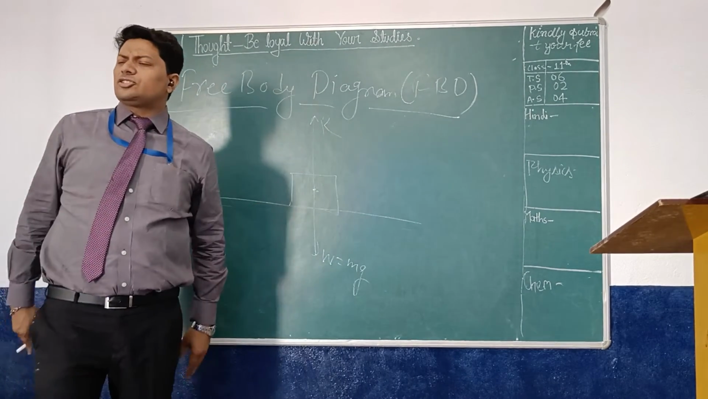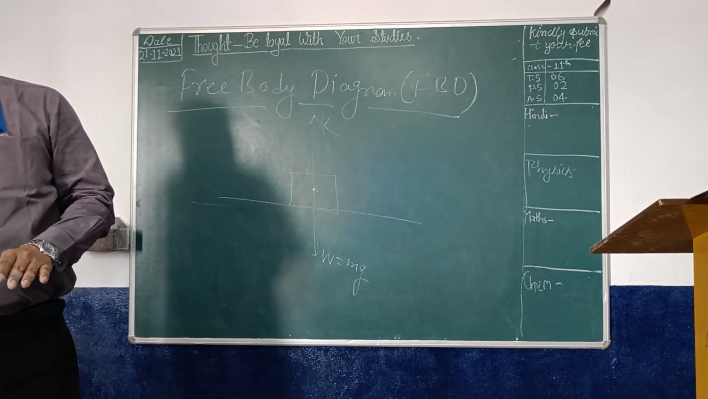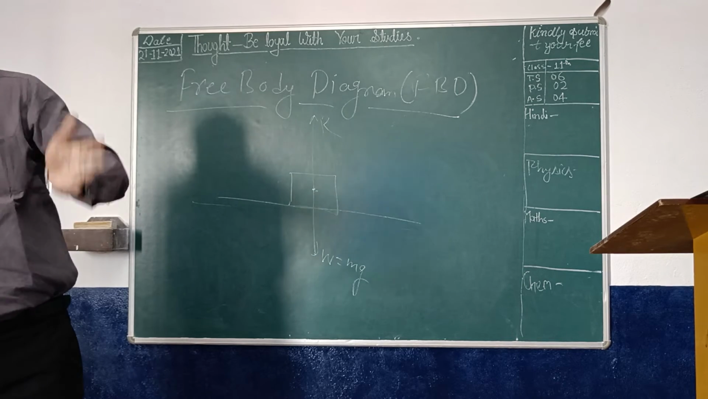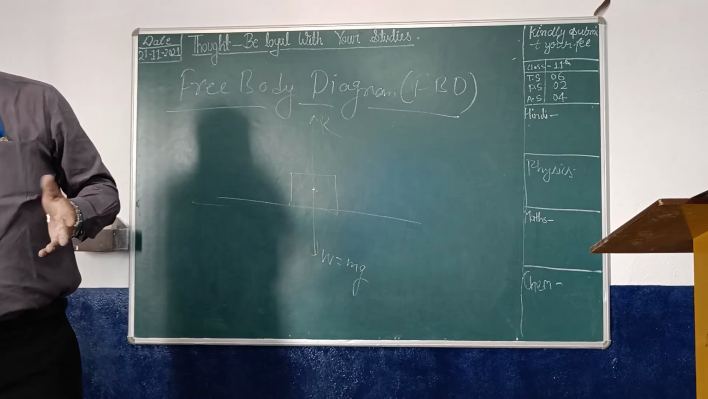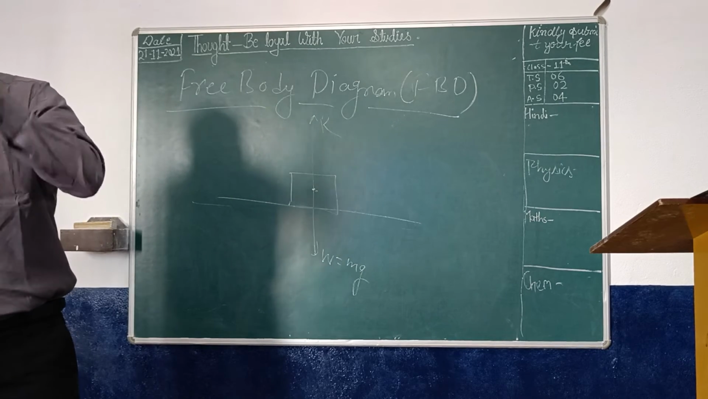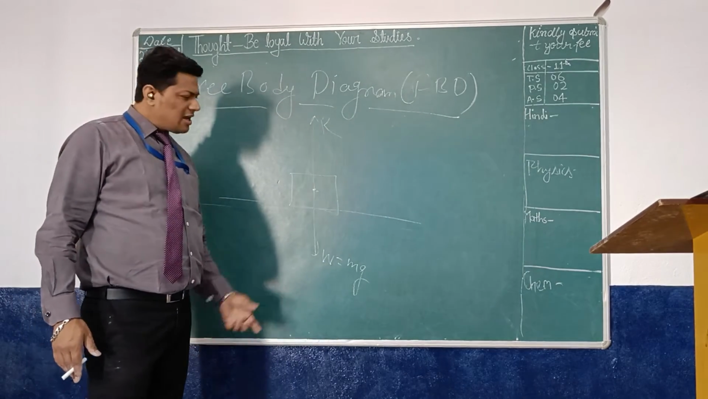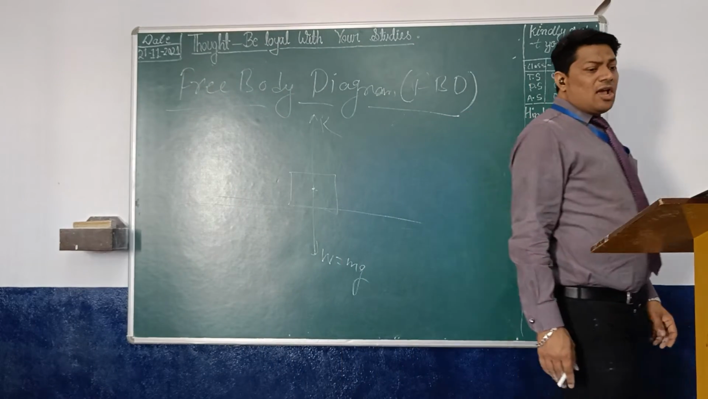What is the meaning of normal reaction? When we talk about contact forces, and there is no rough surface, the force will be perpendicular. That one is the normal reaction. And this will be the weight, W equal to mg.